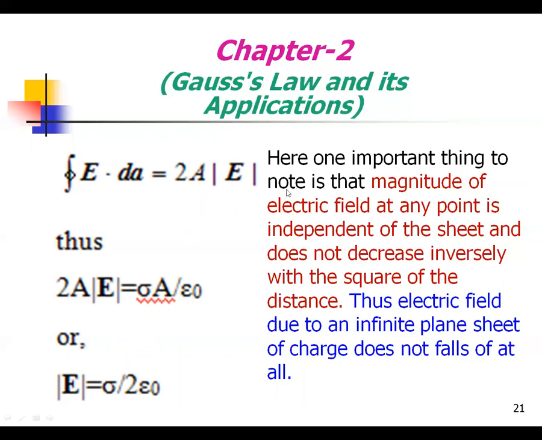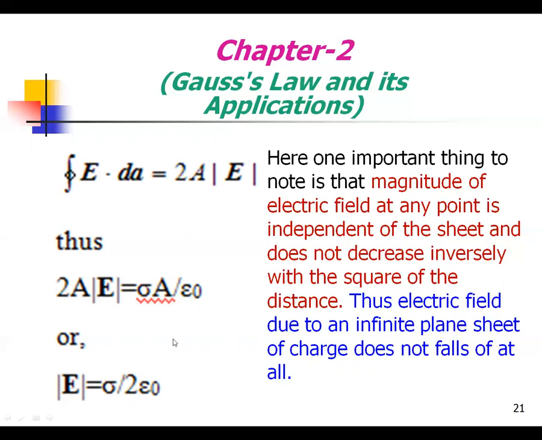One important thing to note is that the magnitude of the electric field at any point is independent of the distance from the sheet and does not decrease inversely with the square of the distance.